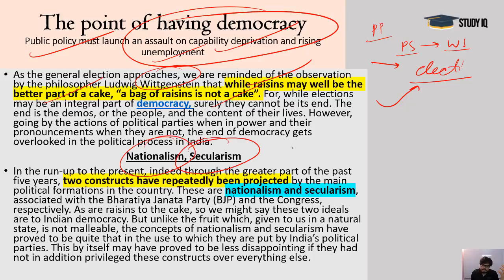And all these debates, all these agendas where they are taking the population of India towards nationalism, whether it's nationalism or the secularism debate. In both these issues, the main parties of this country are actually confusing the population. They are taking our attention away from the real issues, and we are much more concerned about cows.